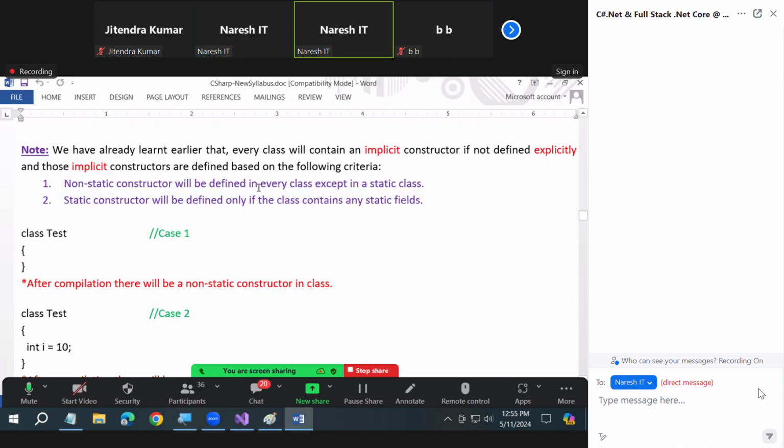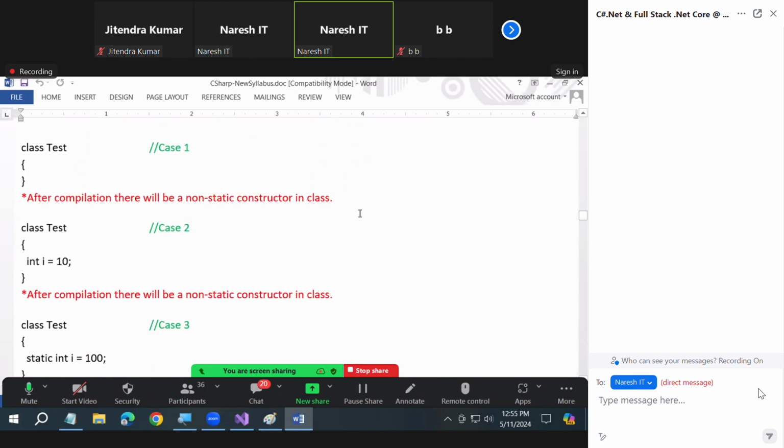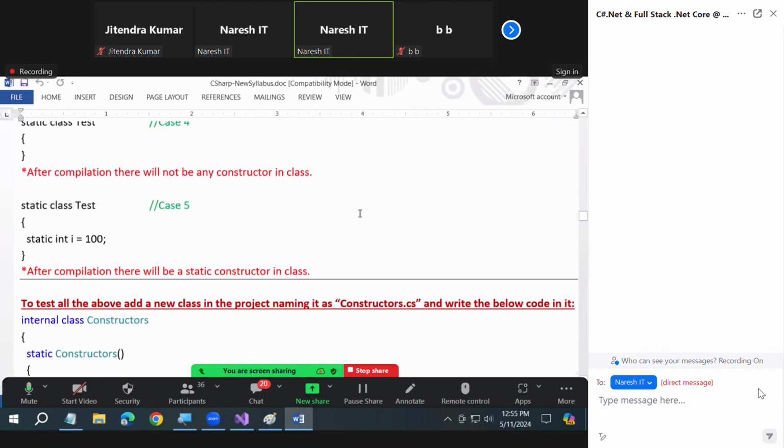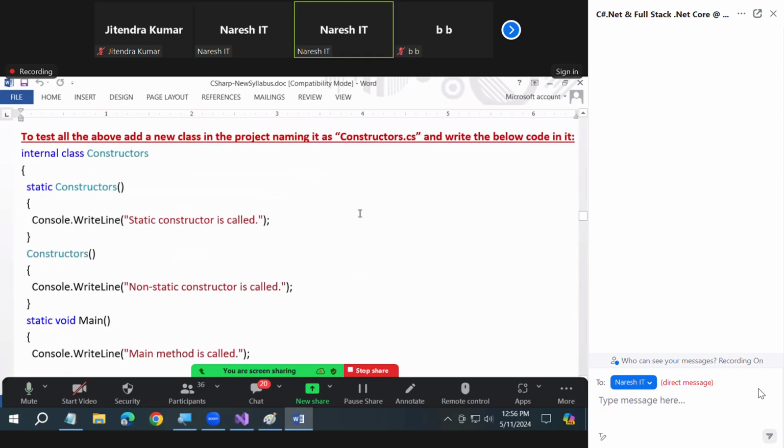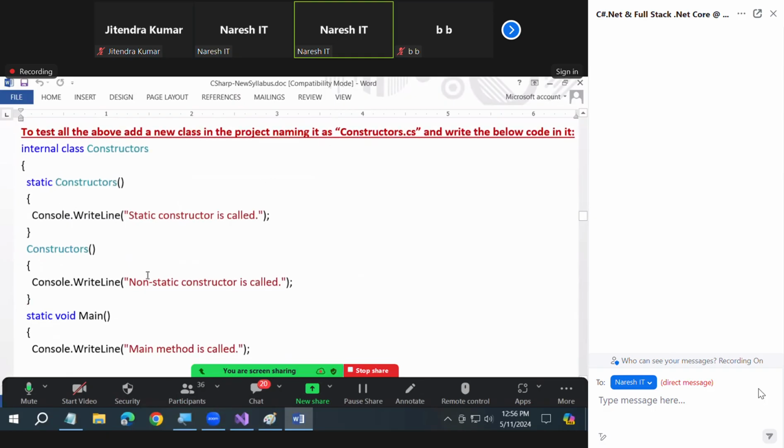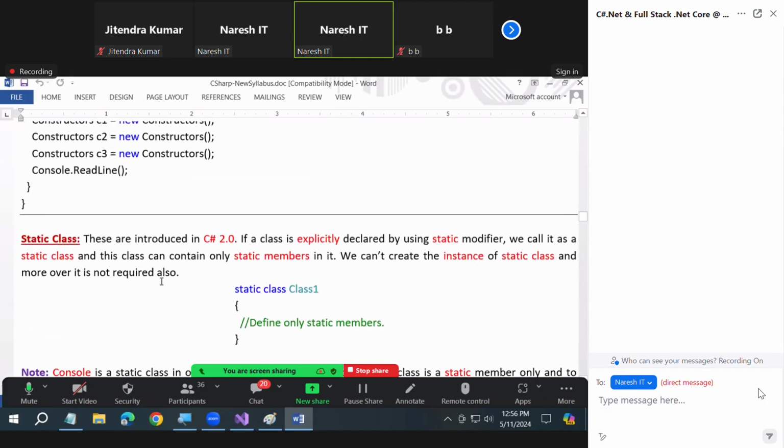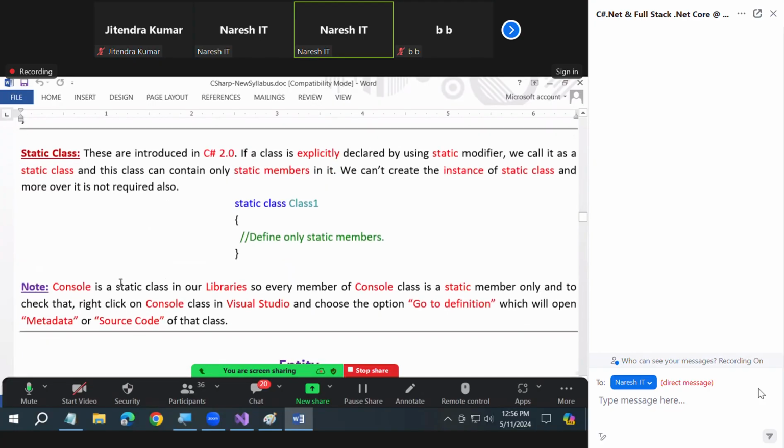A non-static constructor will be defined in every class except in a static class. Static constructors will be defined only if the class contains any static members. All the 5 cases I have given you here, what I showed you. Are you clear? And this is the code: constructors, one static constructor, one non-static constructor. Are you clear?